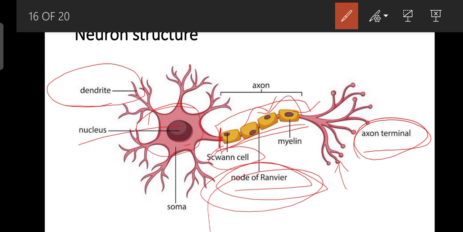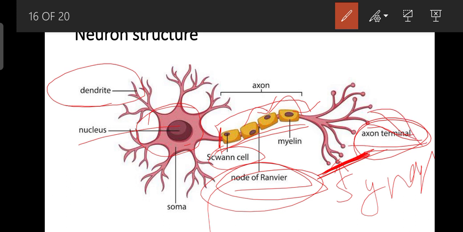And this is the neuron axon terminal button. That is the surface where the synapse occurs. On that axon terminal, the dendrites of another neuron become attached, and they have a synaptic function. And what is the synapse?